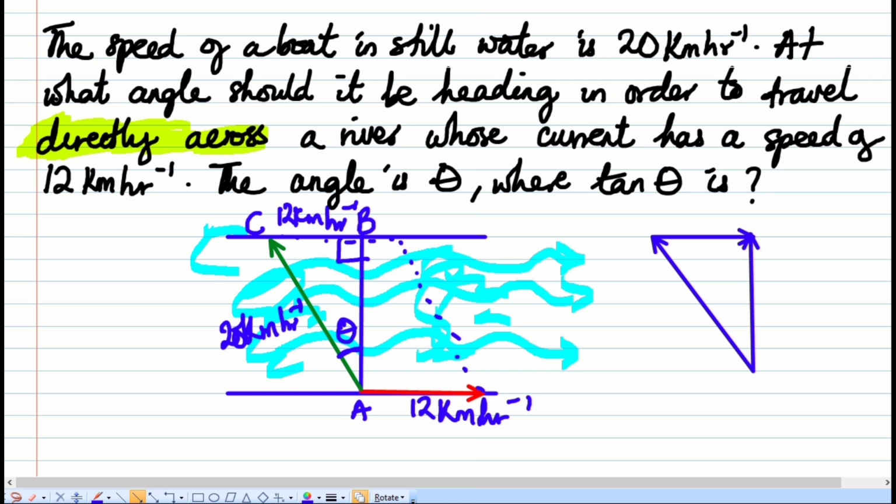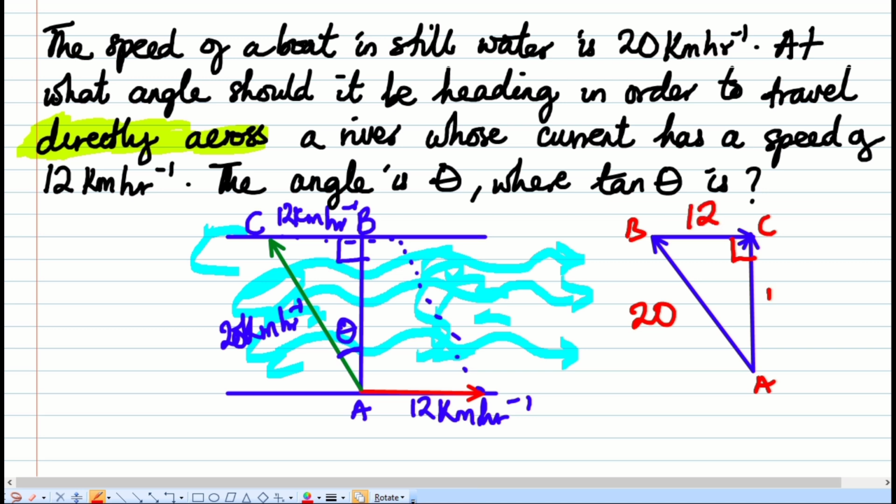Actually, this is the original plan. So let's put the angle. You see that this is 90 degrees. And then, let's call this A, B, and C. Right? So going from A to B, the speed is 20. I'm just going to leave the values, without the SI units now. But from B to C, that's the speed of the river, which is 12.